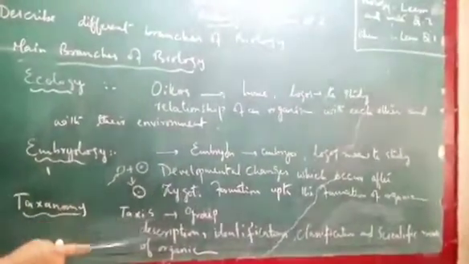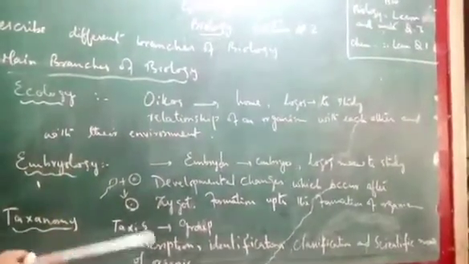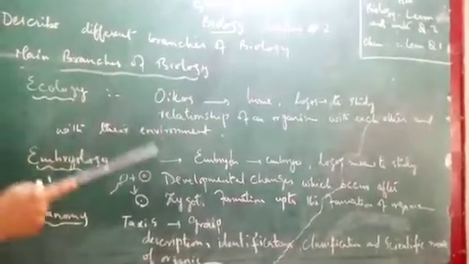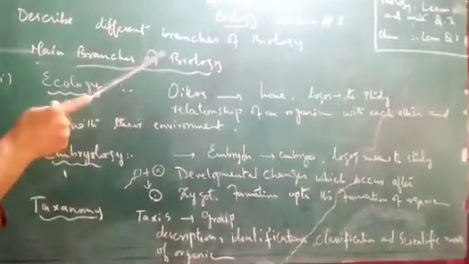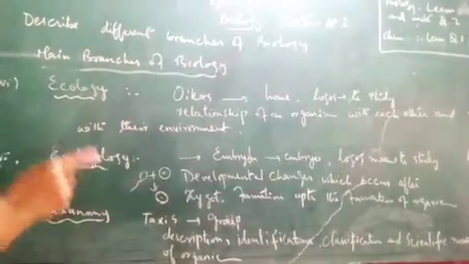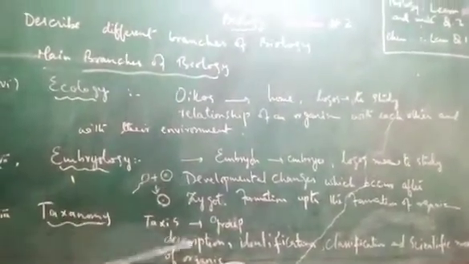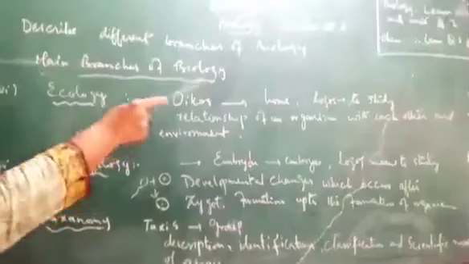There are around 13 different branches, but today we studied 8 branches. Okay, I will give you the notes on these different branches of biology on WhatsApp, and then you have to copy it down and learn it. This is your lecture number 2.